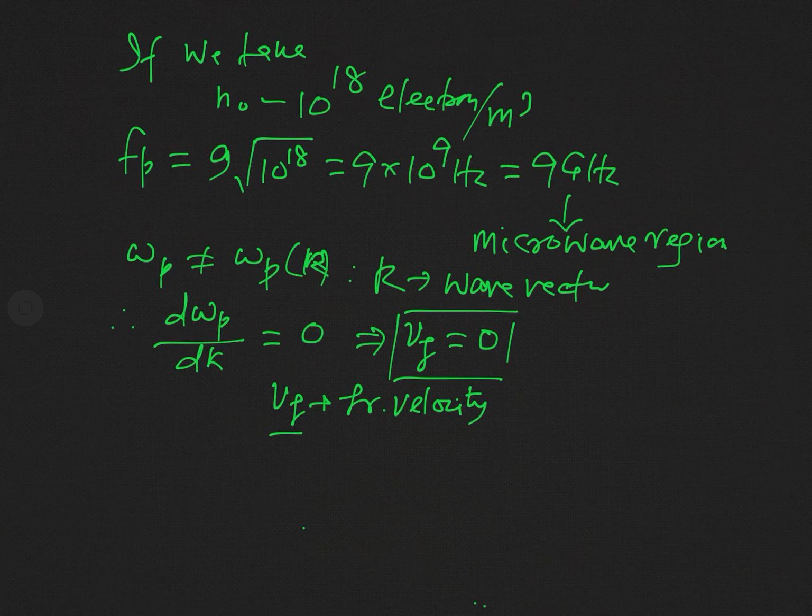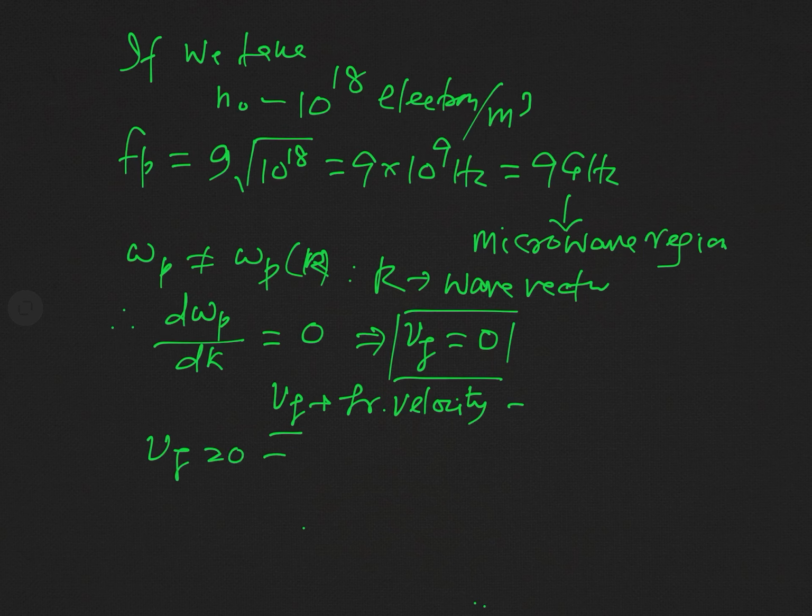So this is a very significant velocity in discussion of wave motion, and in fact always energy is propagated at a particular speed, and that speed is called group velocity. But here, since group velocity is 0, it means the disturbance created in the plasma medium is not propagated as a wave. And so I have told you earlier that this is just an electrostatic oscillation. No wave is produced here, and so the disturbance does not travel as a wave.